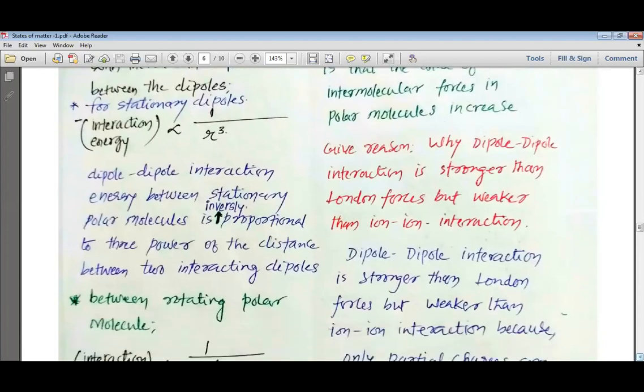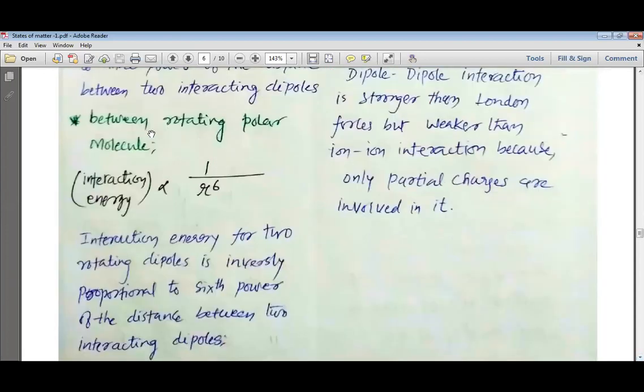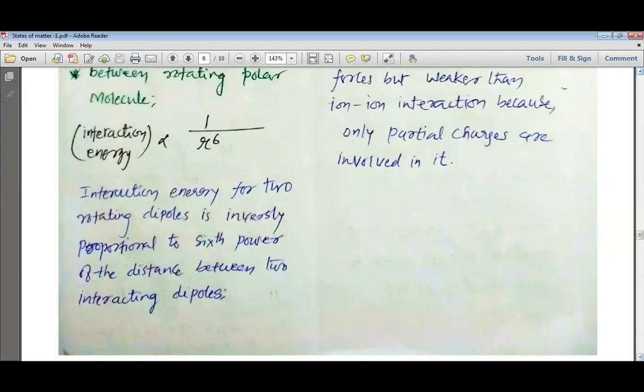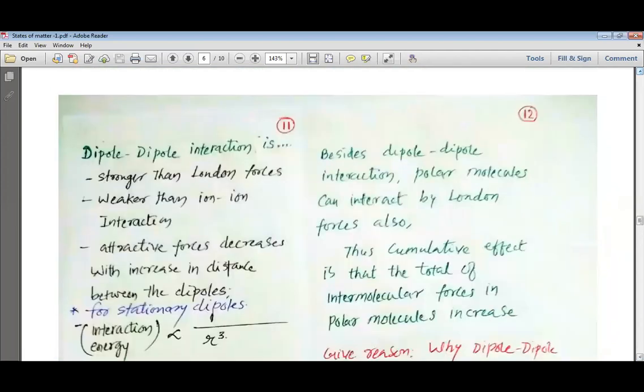Now, if the molecules are rotating, then between rotating polar molecules, interaction energy is inversely proportional to the sixth power of the distance between the two particles. Interaction energy for two rotating dipoles is inversely proportional to the sixth power of the distance between two interacting dipoles. So this is how, my dear students, we understand the dipole-dipole interaction.